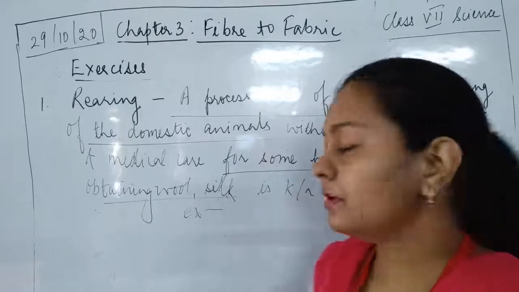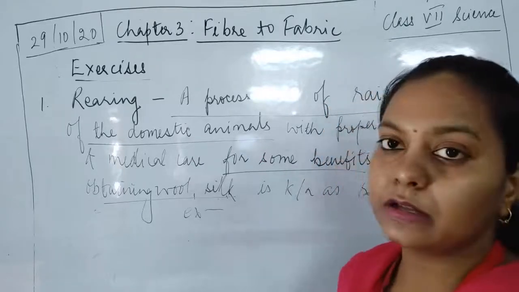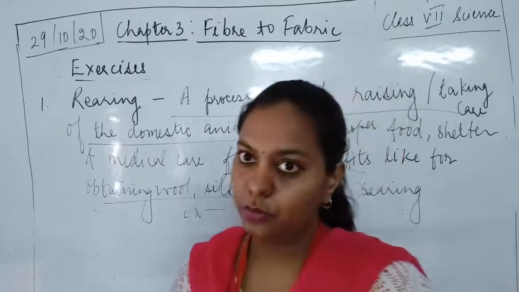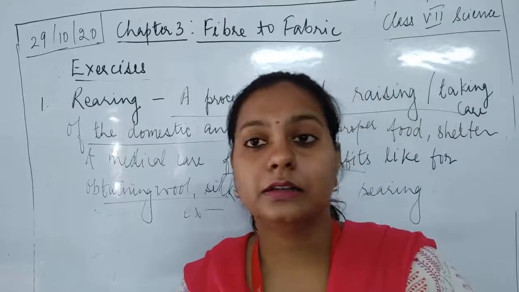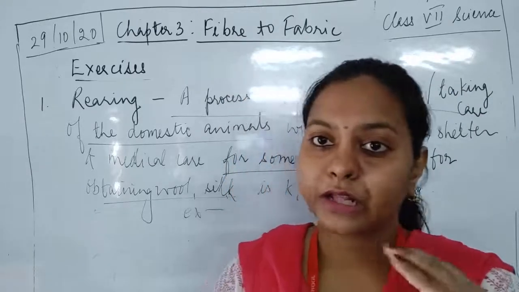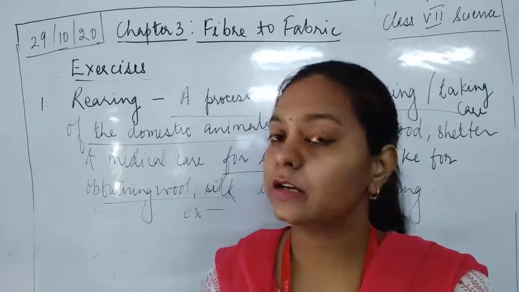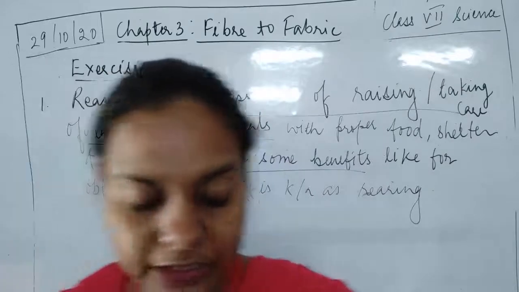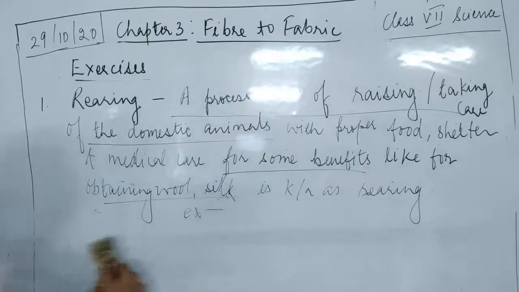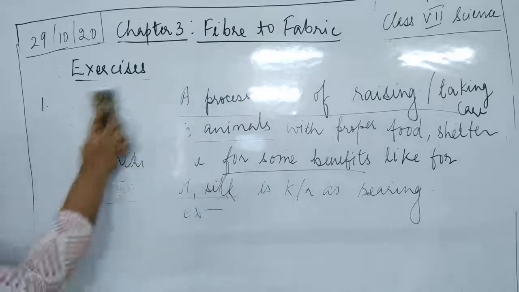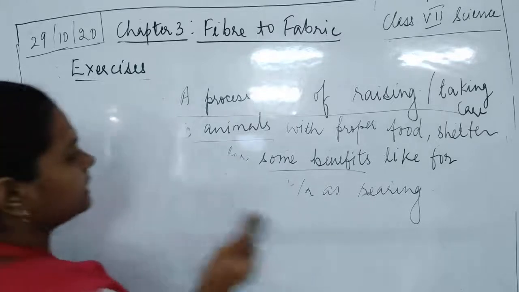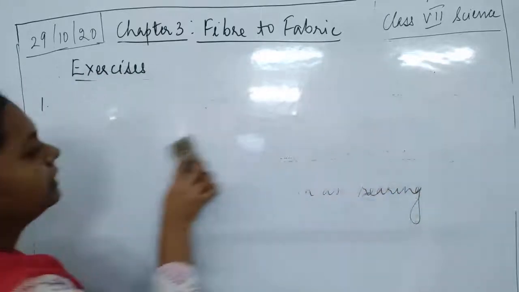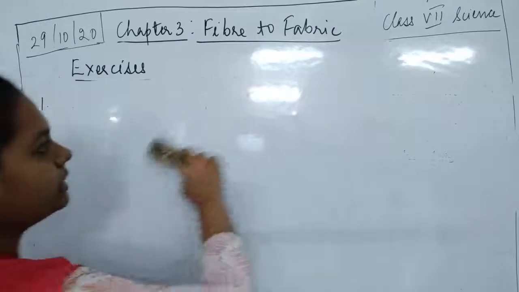For example, goat and sheep are reared for obtaining wool. Honeybees are reared for obtaining honey. This is known as rearing.